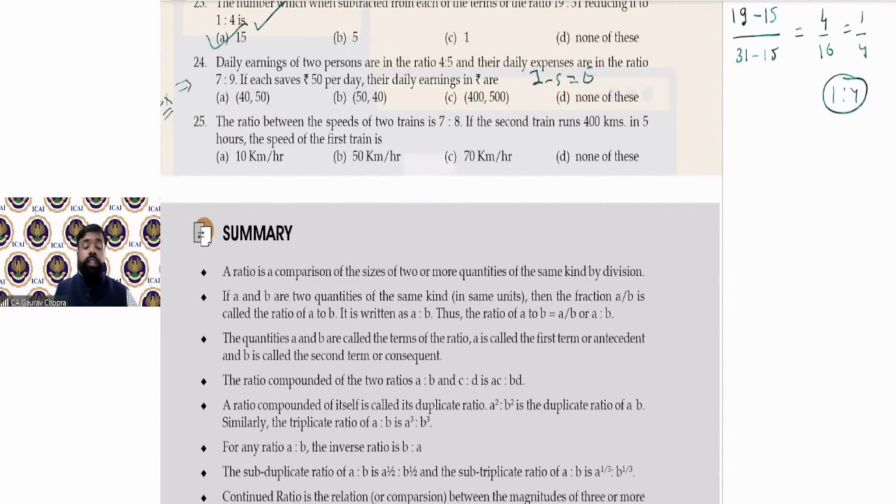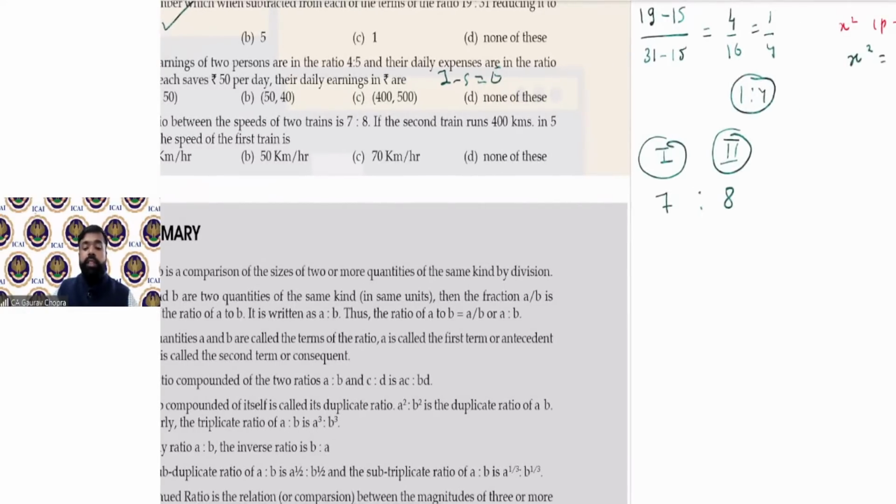The ratio of the speed of two trains is 7:8. Train number 1 and train number 2. These are the two trains. The speed of the trains is 7:8. If the second train runs 400 kilometers in 5 hours.